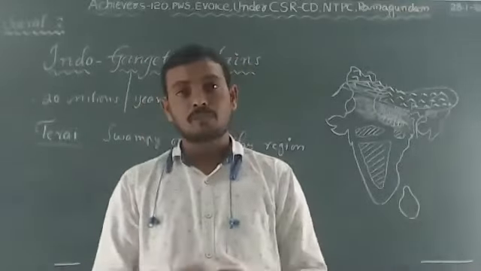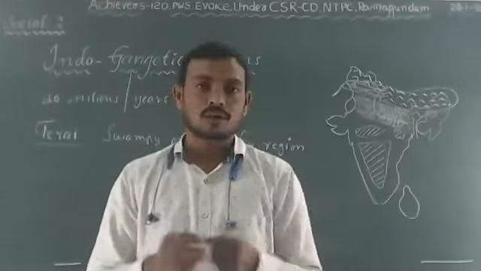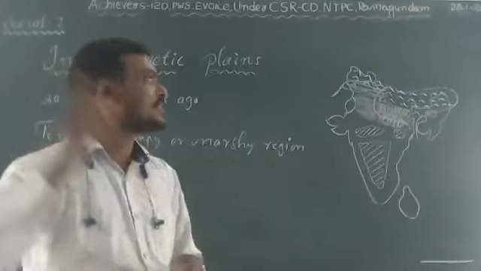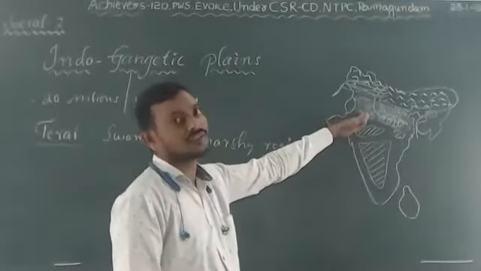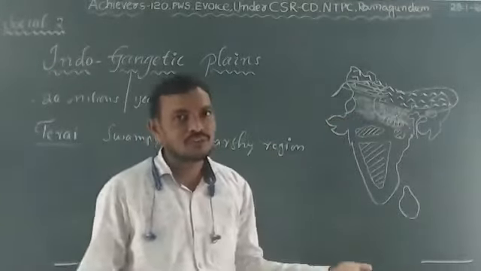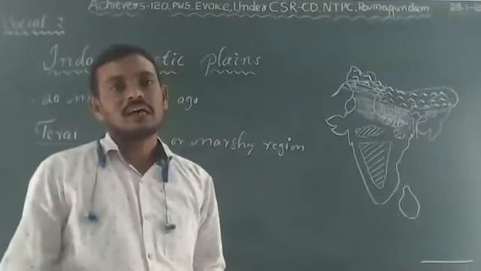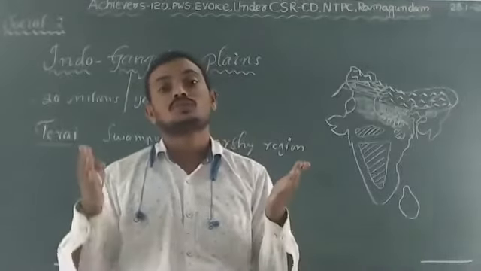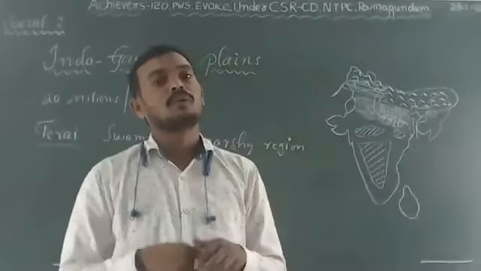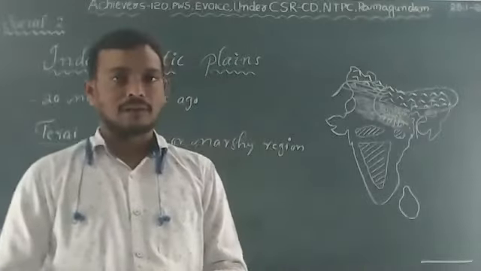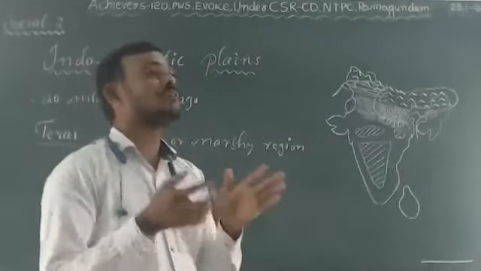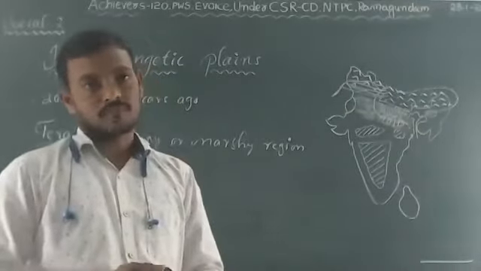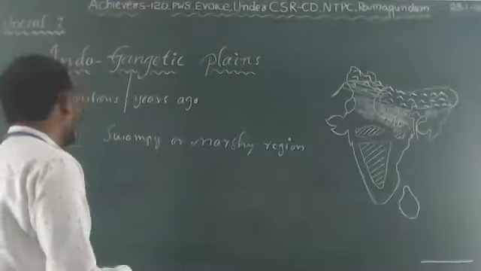The number of people living per one square kilometer is called the density of population. There is a high density of population in the northern part of India, in the northern states, because there are plains with fertile soil and the agriculture is very prosperous. So people live more in the northern part of India than the southern part. Clear? So the Indo-Gangetic plains are very important for our Indian economy. It is clear, so let us move on.